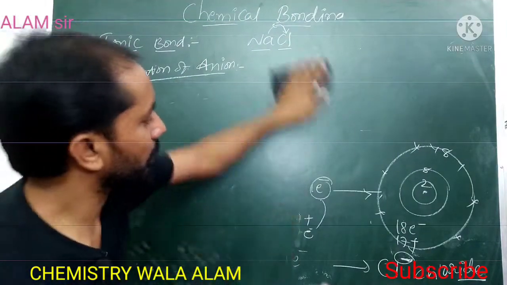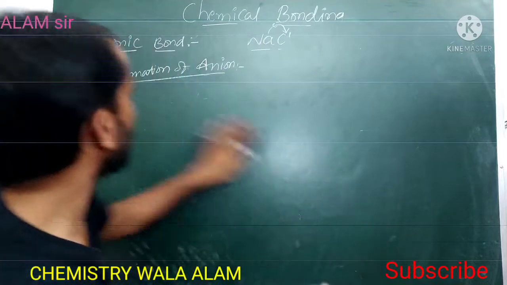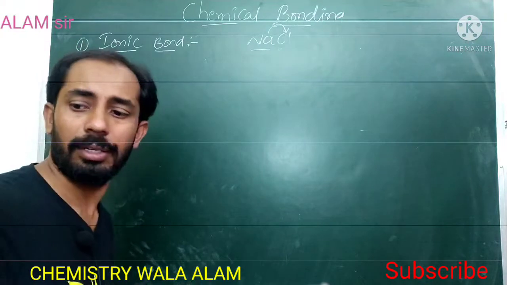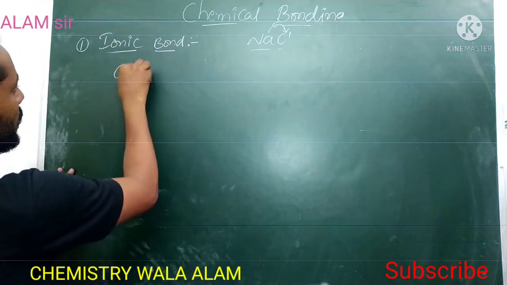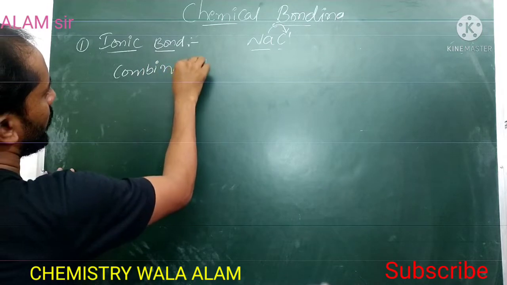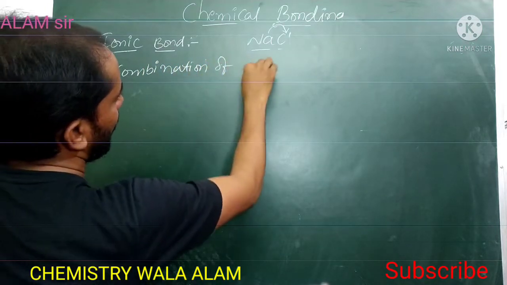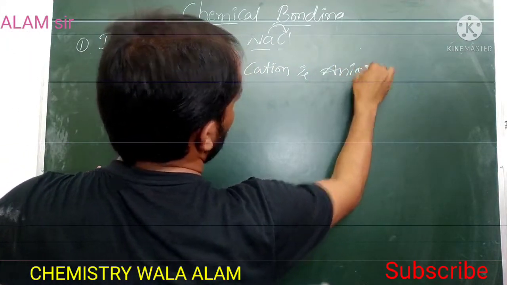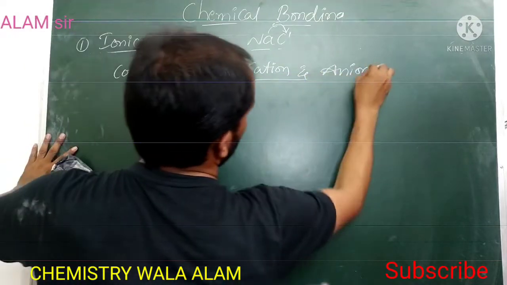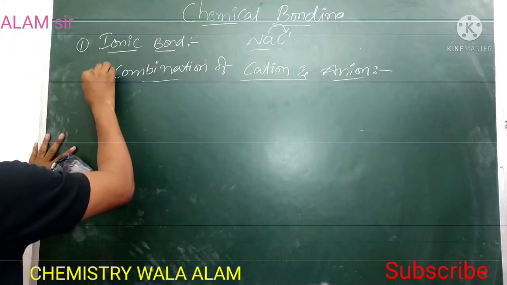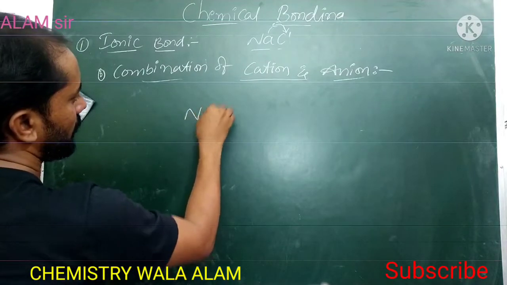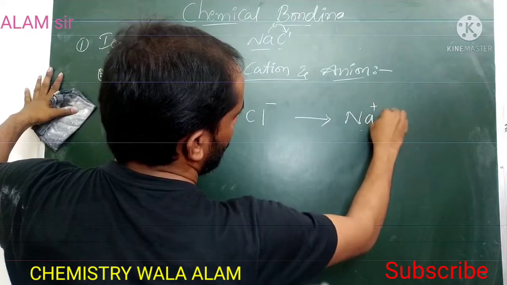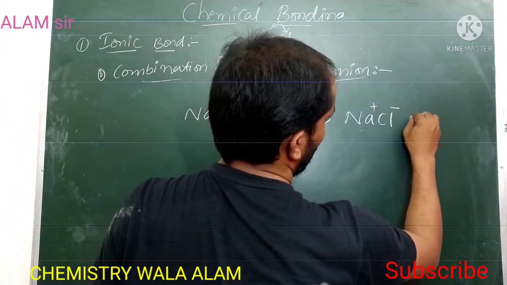Now the third step is the combination of the cation and anion. The first step is formation of the cation, the second step is formation of the anion, and the third step is the combination of the cation formed in the first step and the anion formed in the second step. So Na plus and Cl minus combine, and NaCl will be formed.